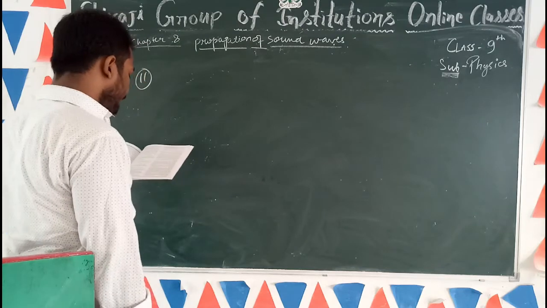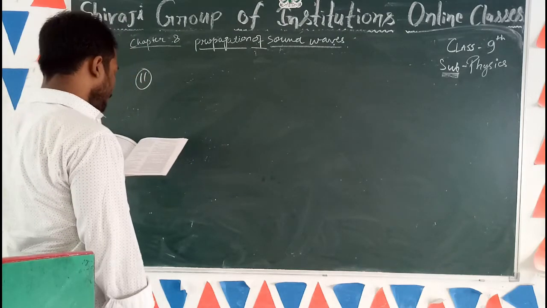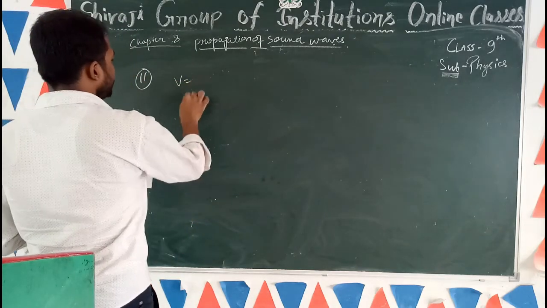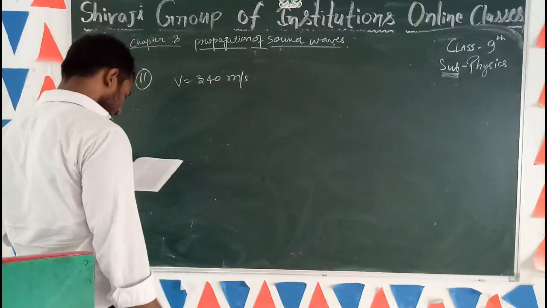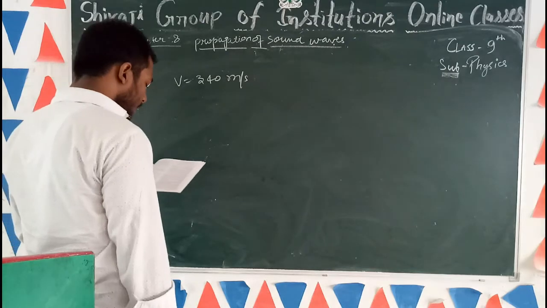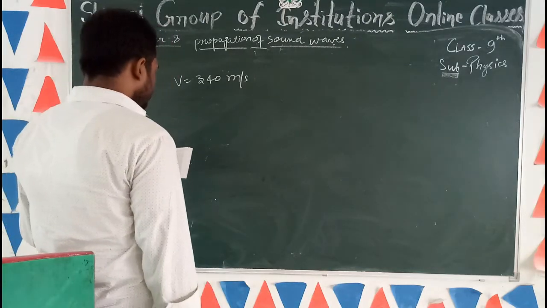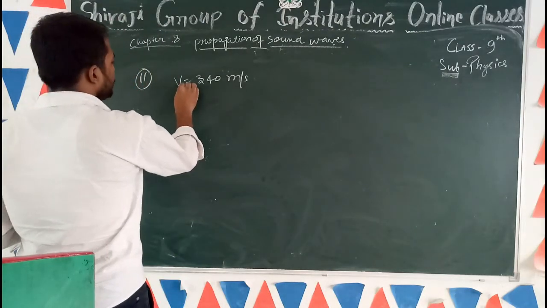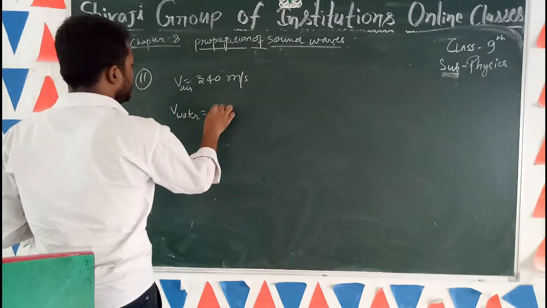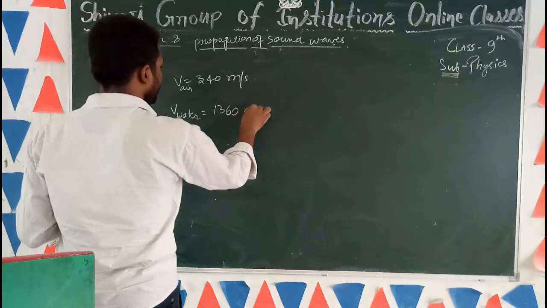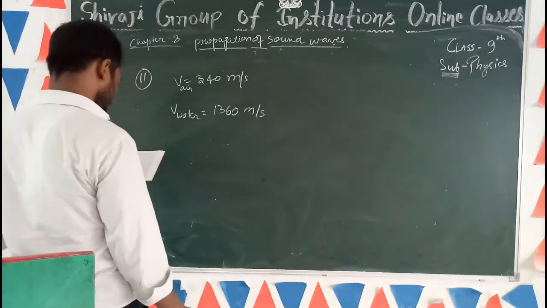Assuming the speed of sound in air equal to 340 meter per second, so velocity of sound is given 340 meter per second, and in water equal to 1360 meter per second.